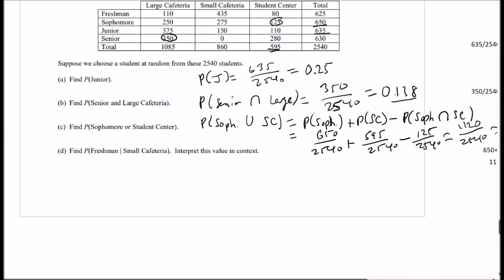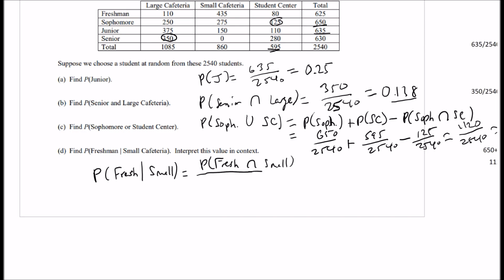All right, and then part D, find the probability of freshmen given small cafeteria. So probability of freshmen given small. All right, and then remember it's the probability of both divided by the probability of the given.